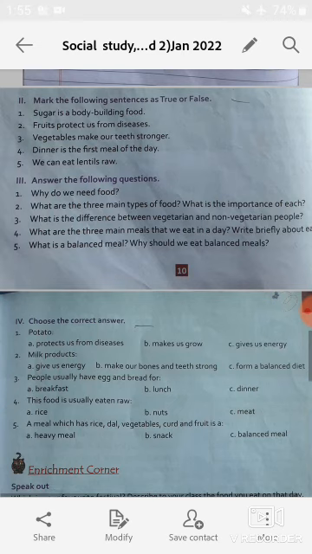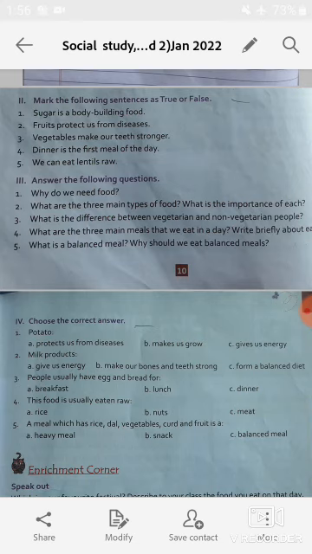Now students, mark the following sentences as true or false. Sugar is a bodybuilding food. This statement is false. Next, fruit protects us from diseases. Yes, this statement is true because fruits are protective foods. Third, vegetables make our teeth stronger. False. Dinner is the first meal of the day. False. We can eat lentils raw. This statement is also false.